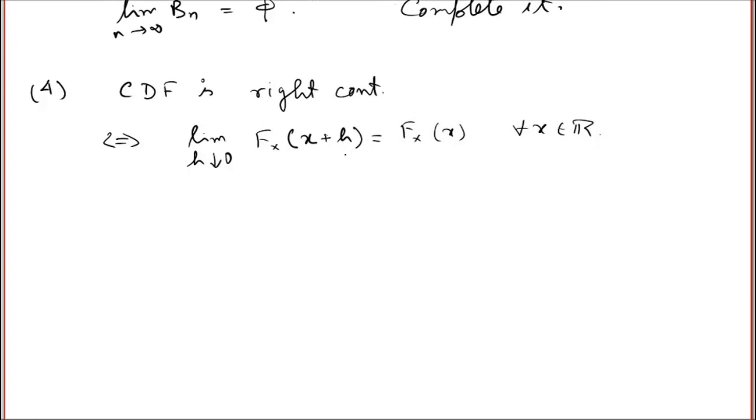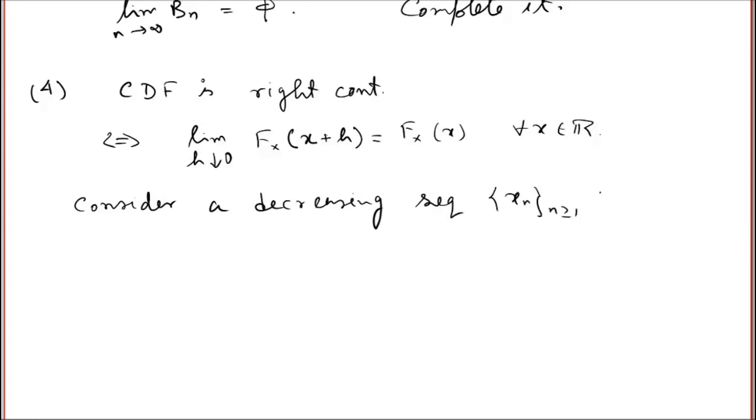Again, the proof is as before. So consider a decreasing sequence x_n such that x_n goes to 0 as n goes to infinity. Note that as this is a decreasing sequence of real numbers and x_n goes to 0, all the x_n's are on the positive side of the real line, or maybe 0.